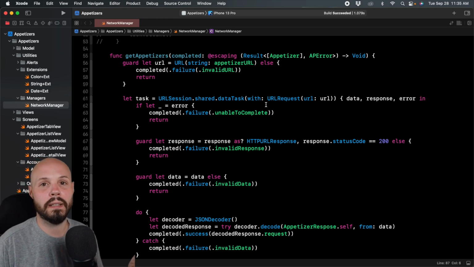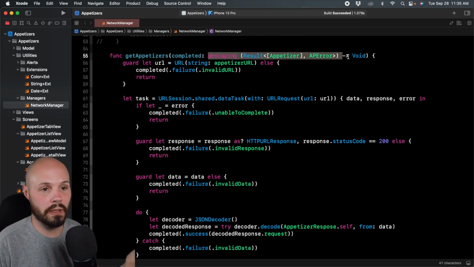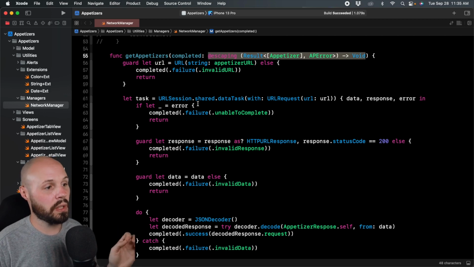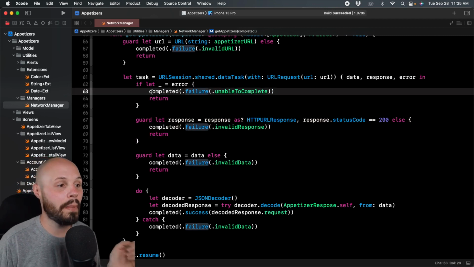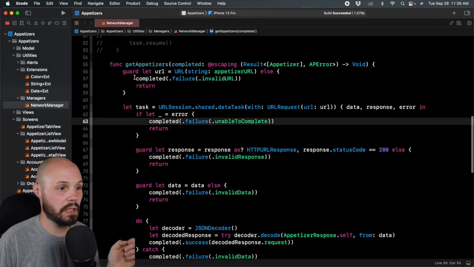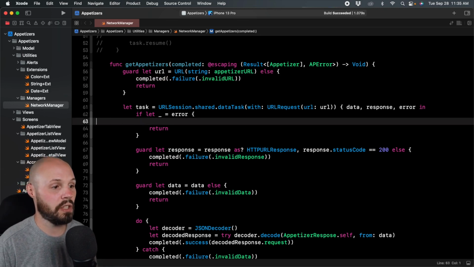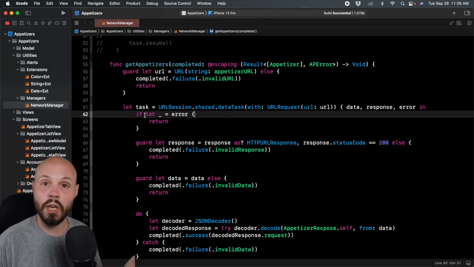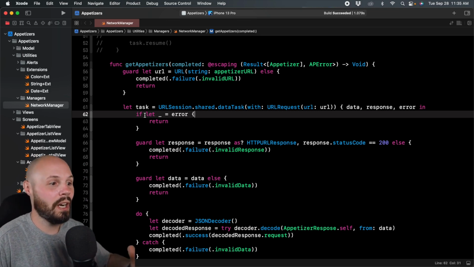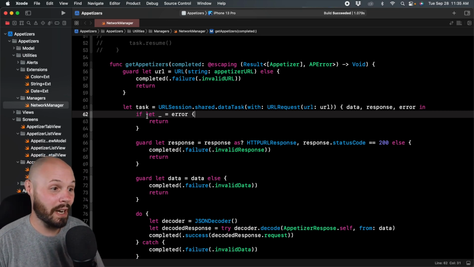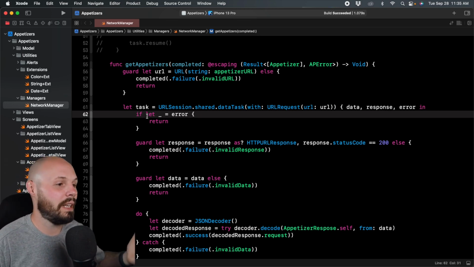So one of the big errors that happens in this asynchronous code, the old closure way or completion handler way, was that every time there's an exit from this function, like we get an error or we get an invalid response, we have to manually call completed. Completed, failure, invalid URL. If we miss a spot, like let's pretend we didn't have this code here and we just had return, well, the code's just going to return. We're not going to show an error. Nothing's going to happen. It's a mystery to the user what went wrong. As developers, we have to make sure we handle every single exit, and that's error prone. Sometimes people miss one and forget, and that leads to errors.